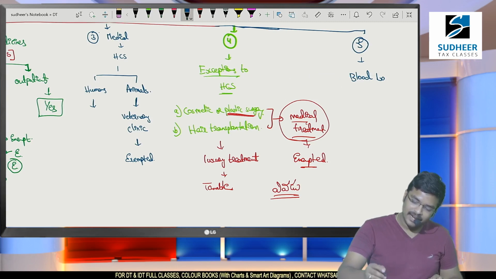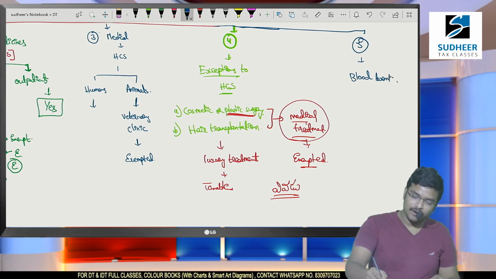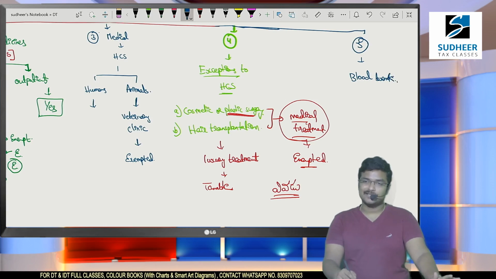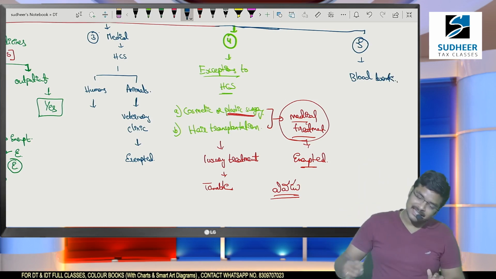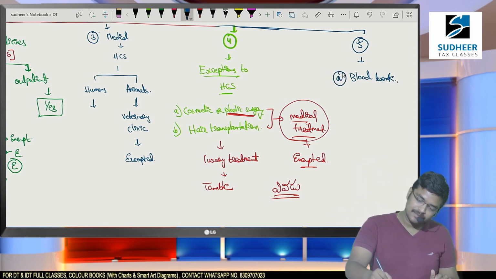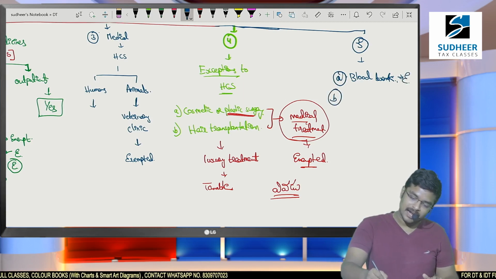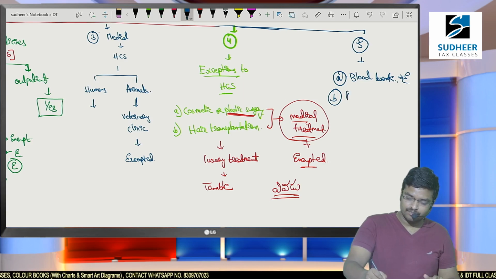For example, if we need O positive urgently, but we have B positive, you can give B positive blood and take O positive blood, or you need to pay cash. Such blood bank services are exempted from GST. Blood bank services are also exempted from GST. And number B, biomedical waste treatment facilities.